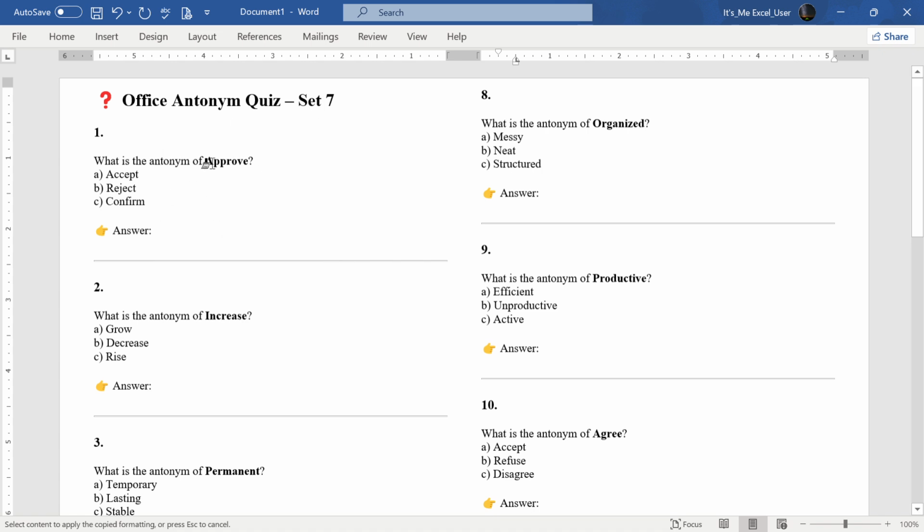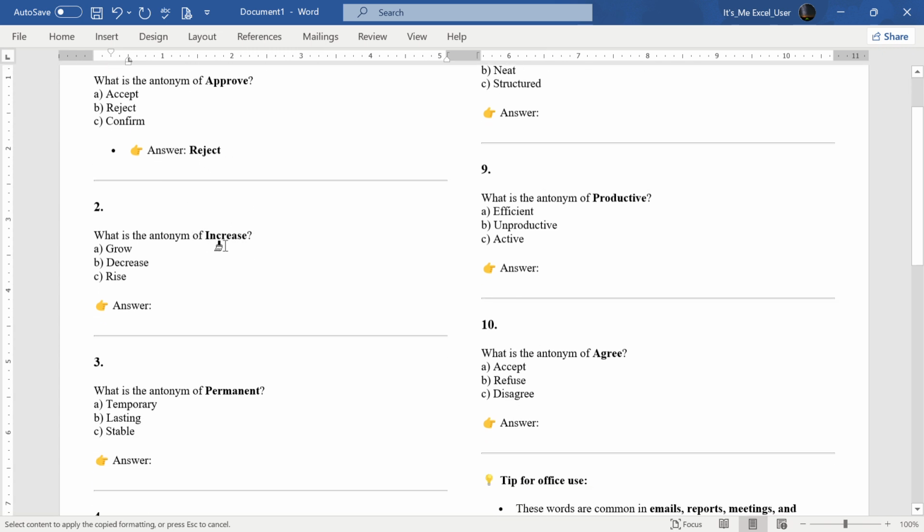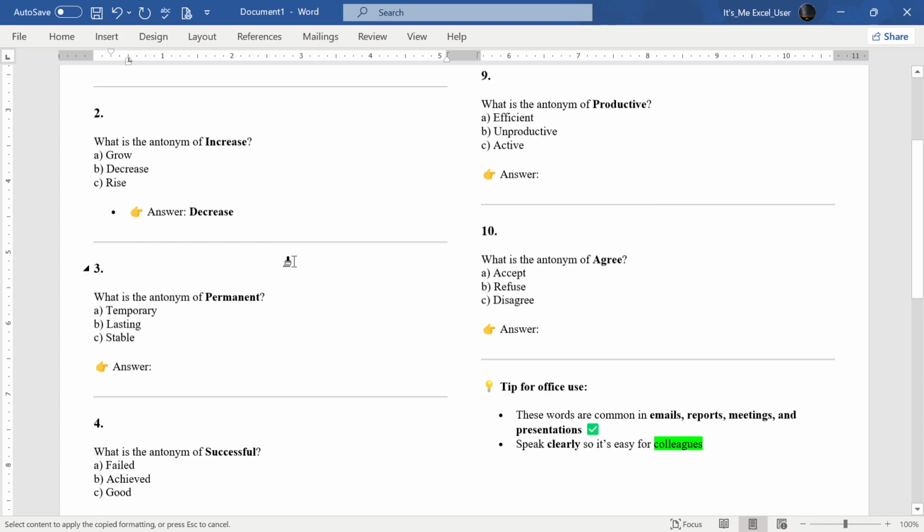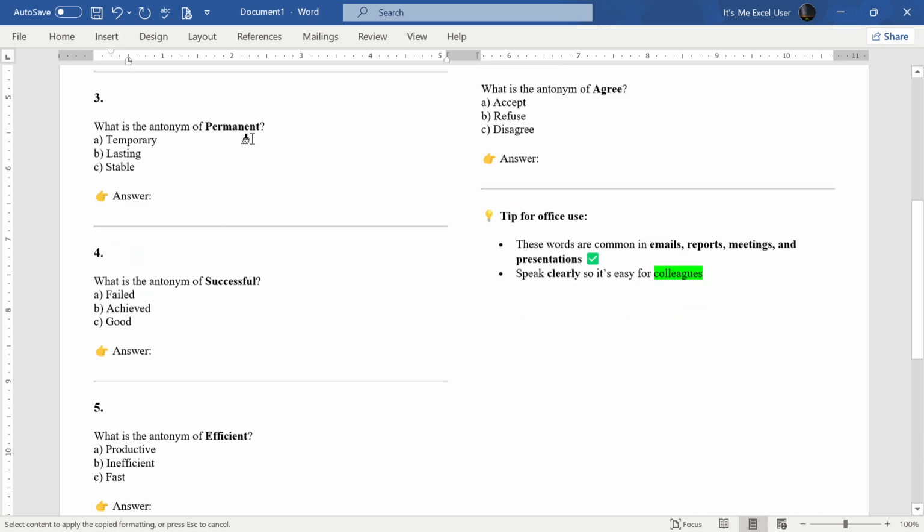1. What is the antonym of approve? A. Accept. B. Reject. C. Confirm. Answer: Reject. 2. What is the antonym of increase? A. Grow. B. Decrease. C. Rise. Answer: Decrease.